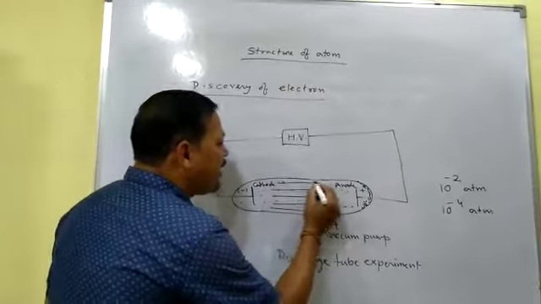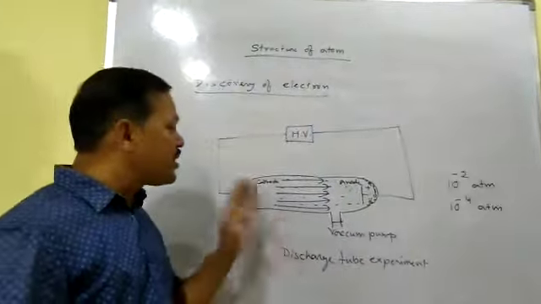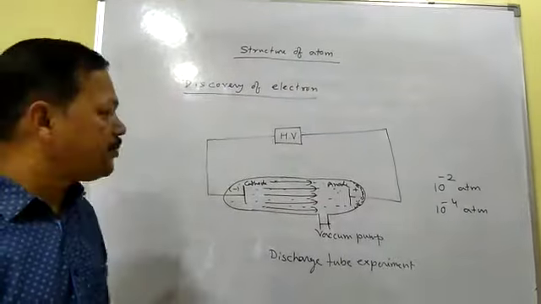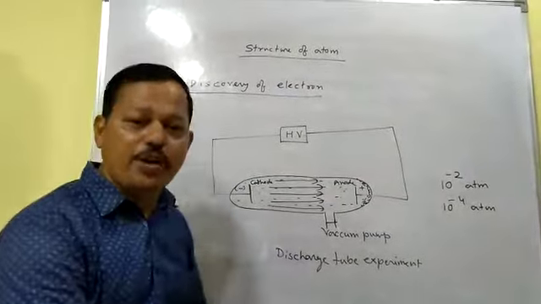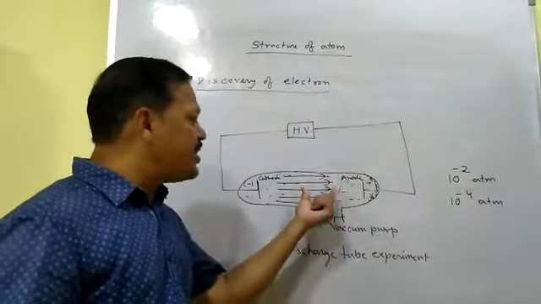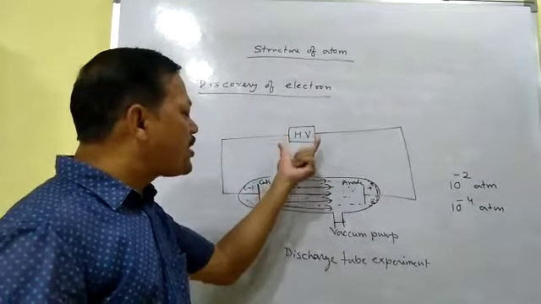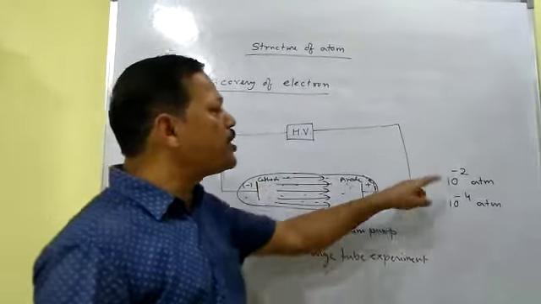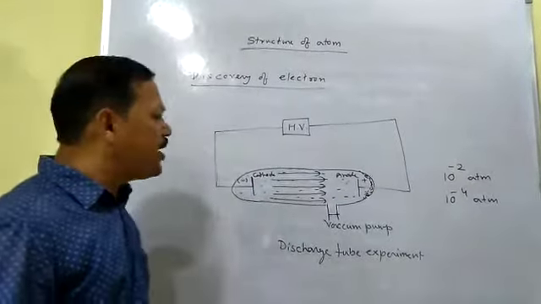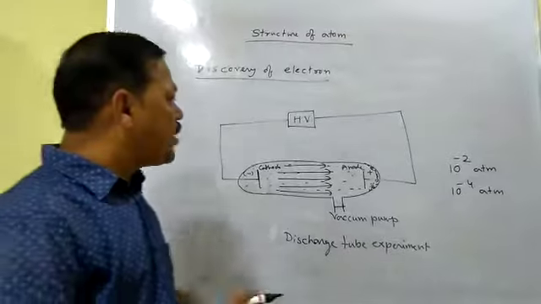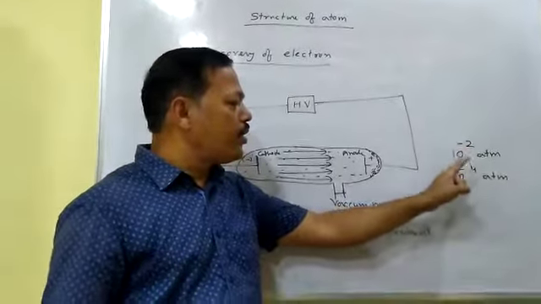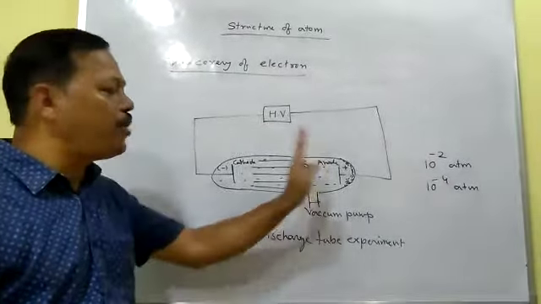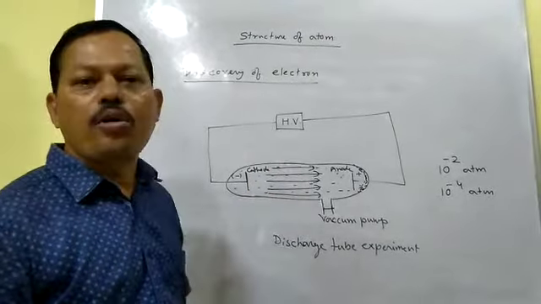These are rays, and these rays are coming from cathode. Since the rays are coming from cathode, that's why these rays are called cathode rays. So this is the discharge tube experiment. He took some gas inside the discharge tube. When you pass the electricity under normal condition, gas becomes a poor conductor. By using vacuum pump, when you reduce the pressure up to 10 to the power minus 2 atmosphere, then the current starts to flow through the gas. And when the pressure of the gas is reduced up to 10 to the power minus 4 atmosphere, then some rays were coming from the cathode to anode side, and these rays are called cathode rays.